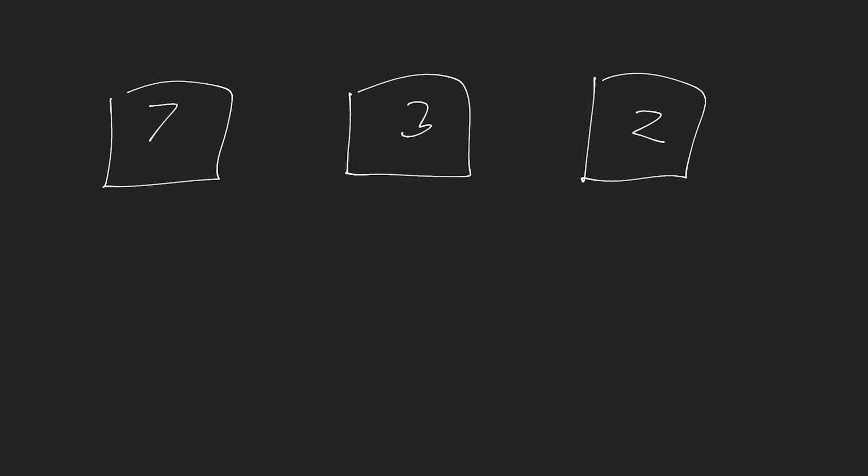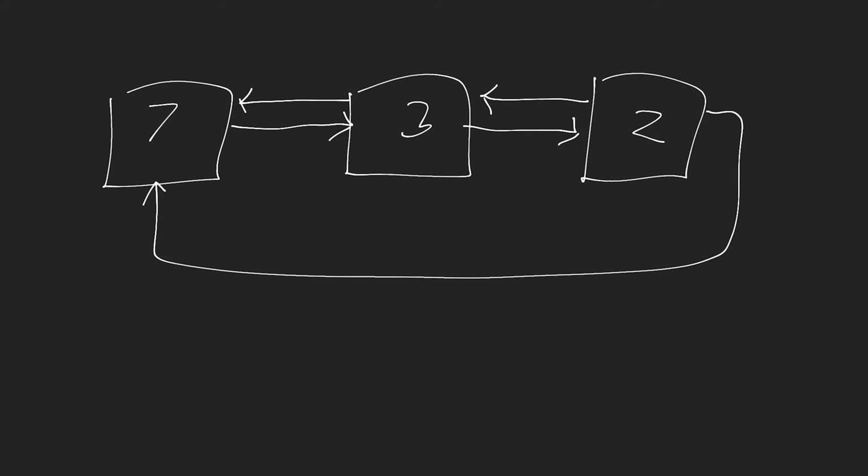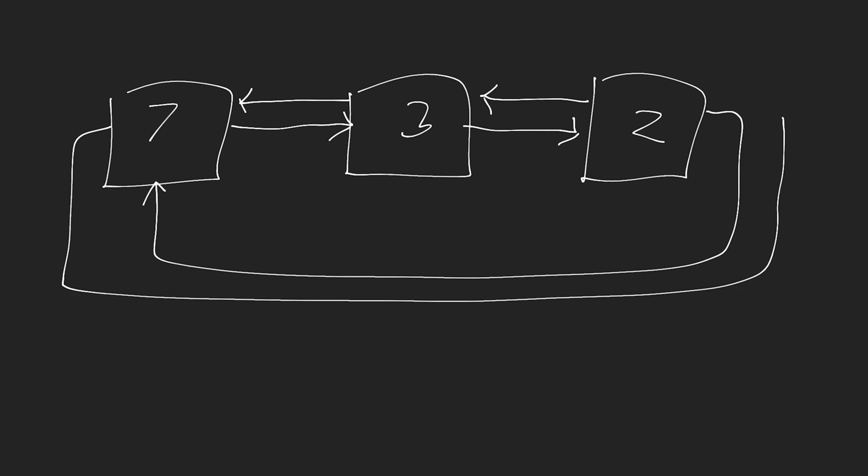Now on this linked list, we have a pointer that goes to the next node, as well as a pointer that goes to the previous node, and we can implement a circle here as well, okay? So we can actually have a double circularly linked list like this because the previous pointer of this node would go to this one, and then the next pointer of this node would go to this one.